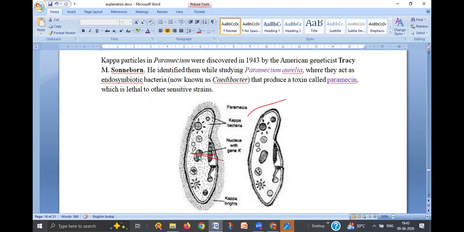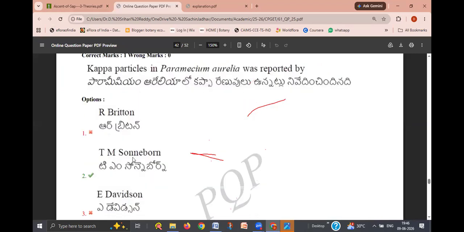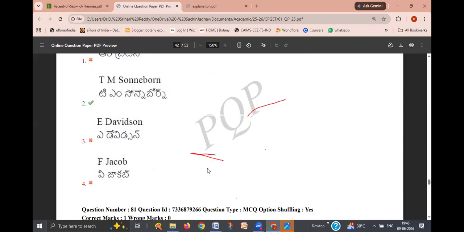So those paramecia with the kappa particles have an advantage because those toxins kill the paramecium without kappa particles. So kappa particles give an advantage to the paramecia to act against the opponents. So the right answer is Sonneborn. Kappa particles in Paramecium aurelia was reported by T.M. Sonneborn. That is the answer.